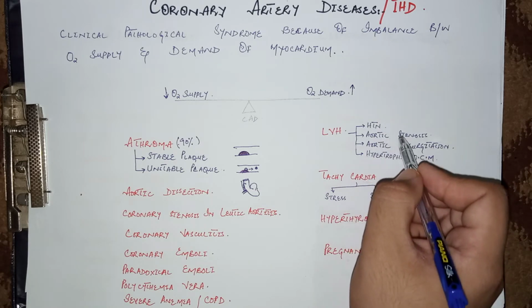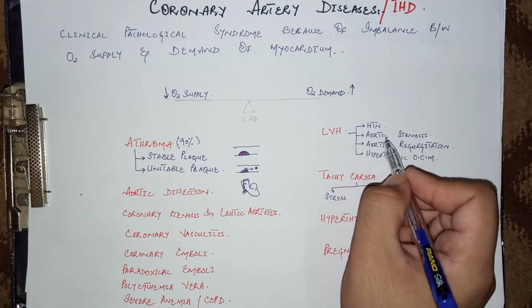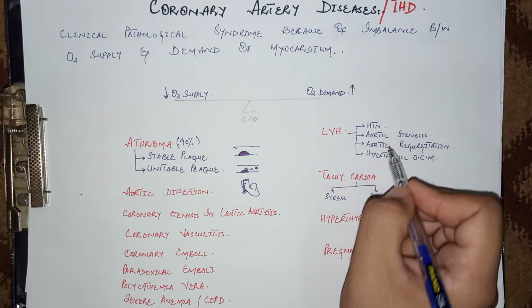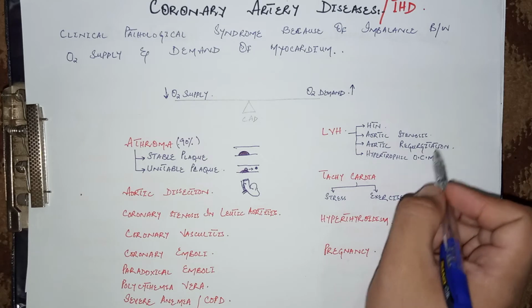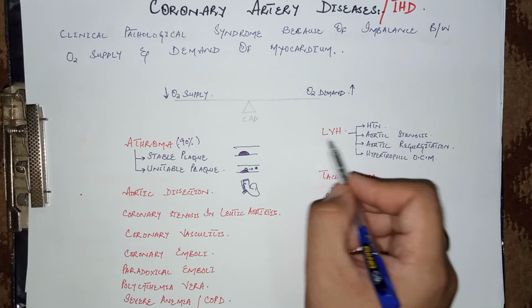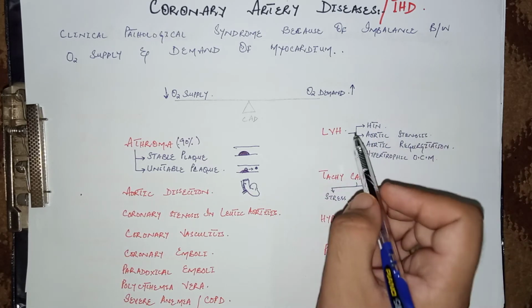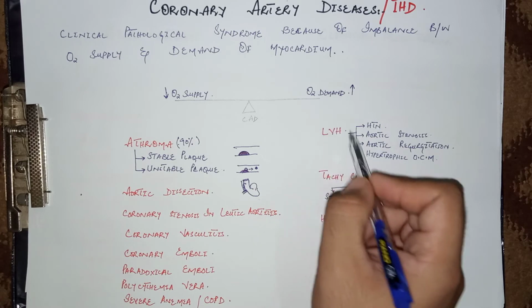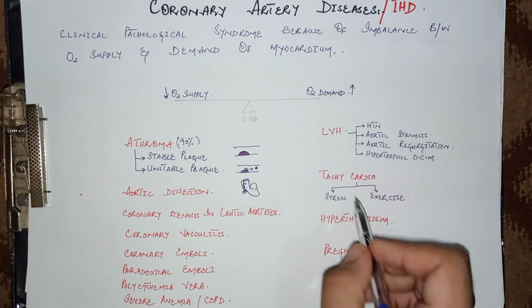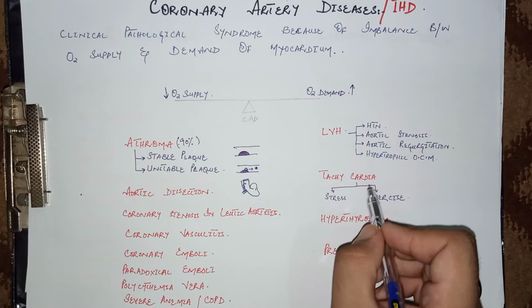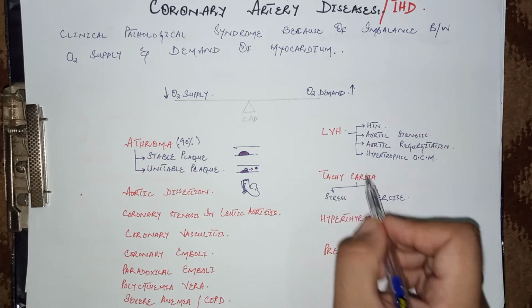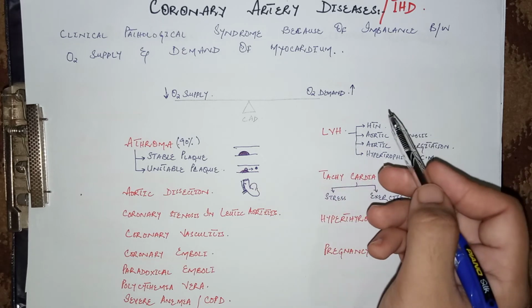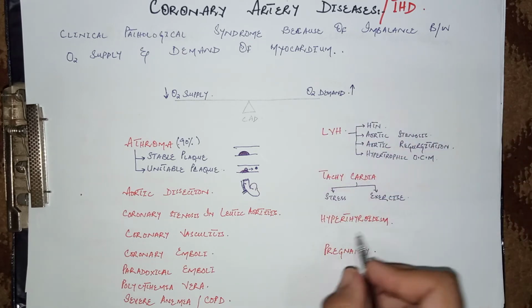Aortic stenosis increases the afterload of the heart and ultimately increases the workload on the heart. Also aortic regurgitation and hypertrophic obstructive cardiomyopathy. So these are the various causes of left ventricular hypertrophy and they increase the oxygen demand because of the increased workload on the heart. Tachycardia or increased heart rate because of stress and exercise also contributes to increased oxygen demand of the myocardium.